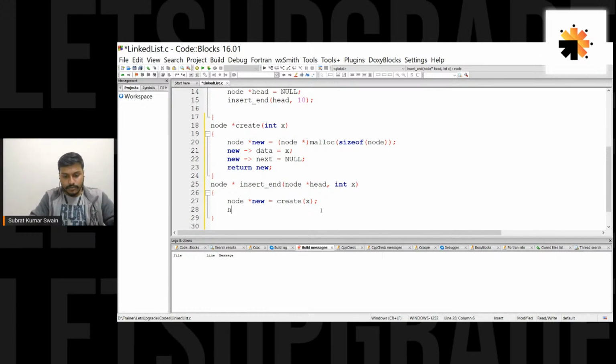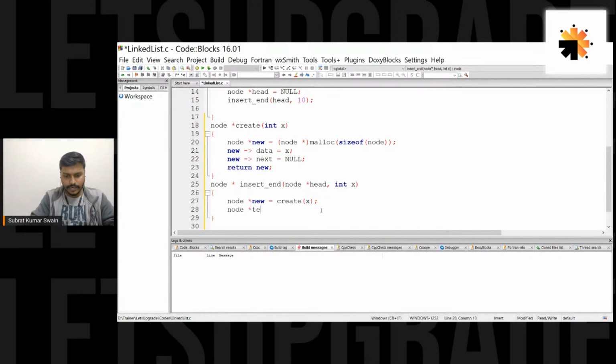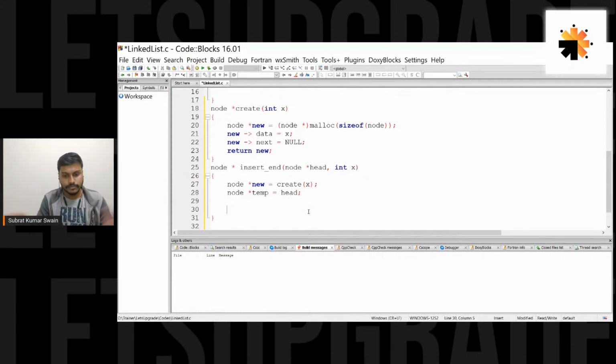Now, initially I'll take this temp. I already have the address of head. So node star temp equal to head. I'm storing the address of the first node in temp. That's pretty good to understand.